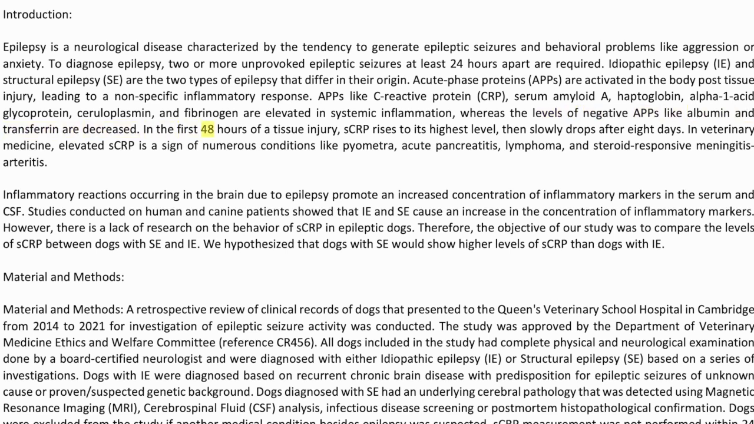In the first 48 hours of a tissue injury, SCRP rises to its highest level, then slowly drops after 8 days. In veterinary medicine, elevated SCRP is a sign of numerous conditions like pyometra, acute pancreatitis, lymphoma, and steroid-responsive meningitis arteritis. Inflammatory reactions occurring in the brain due to epilepsy promote an increased concentration of inflammatory markers in the serum